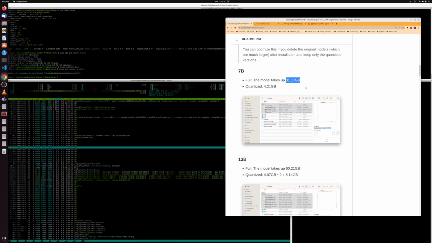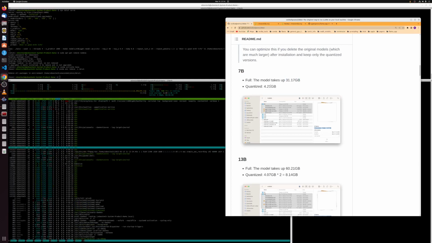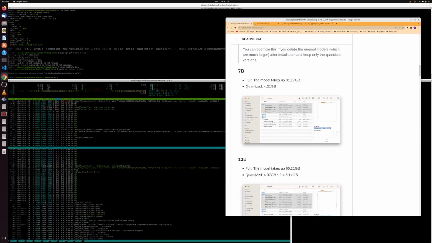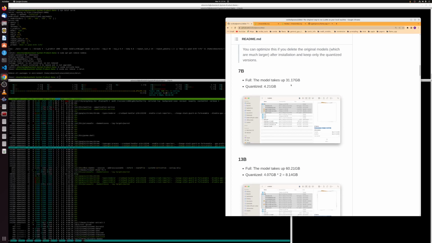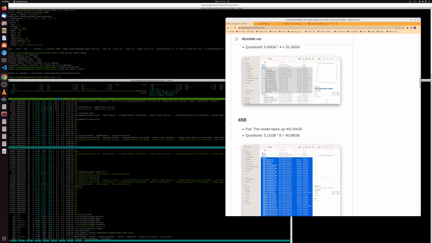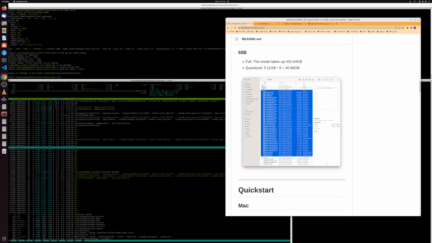So the smallest full model takes 31 gigabytes. Quantized, 4 gigabytes. And you do need the full model, and you put the quantized model inside the full model. It's just how you do it. 65B, I mean, this is just pitiful: 432 gigabytes plus 40. We're getting hefty. So you need some space.